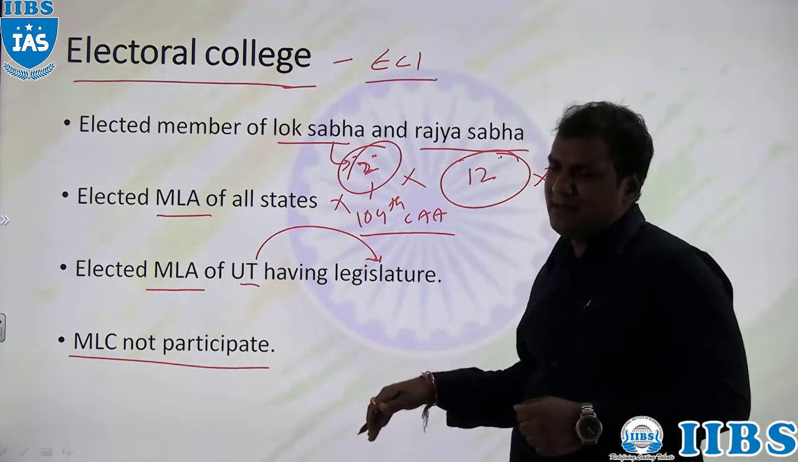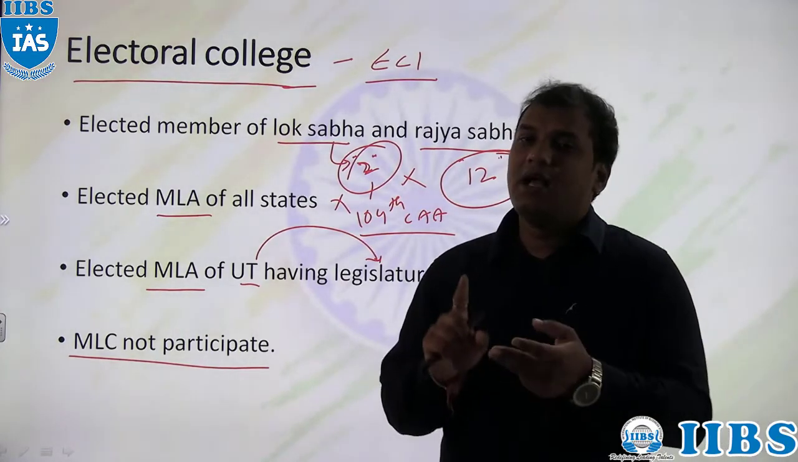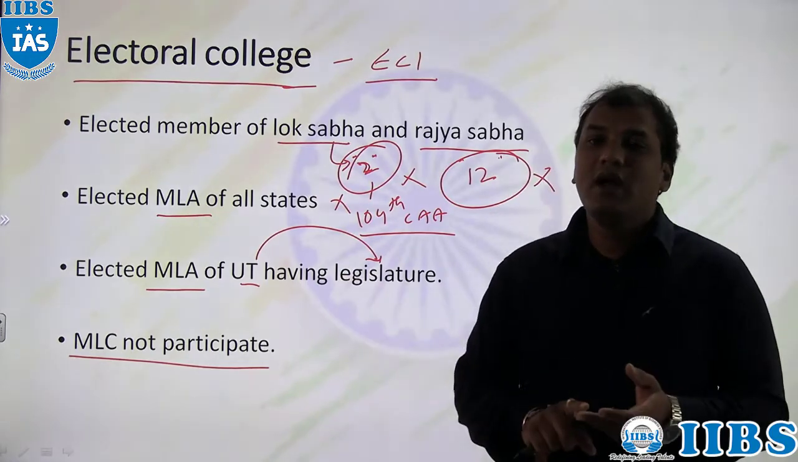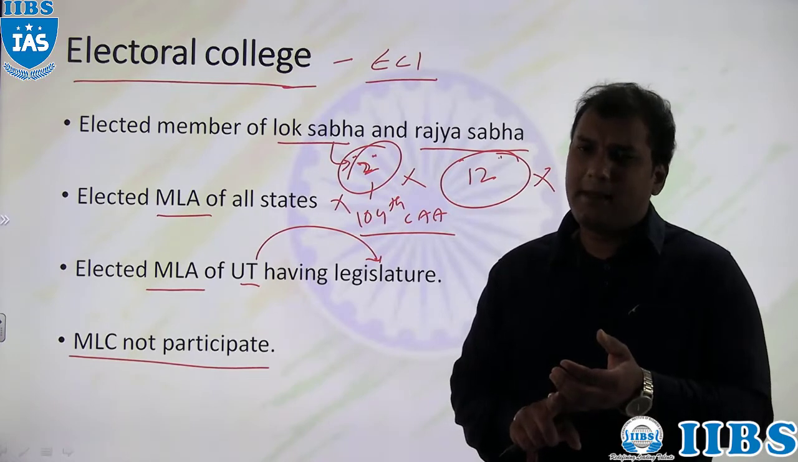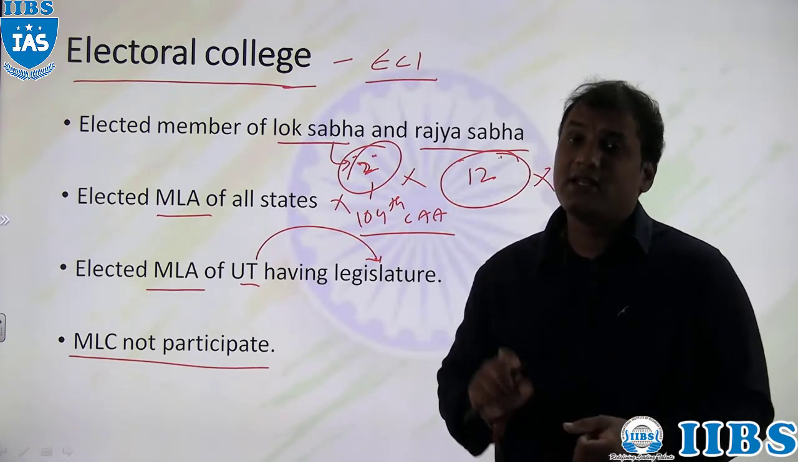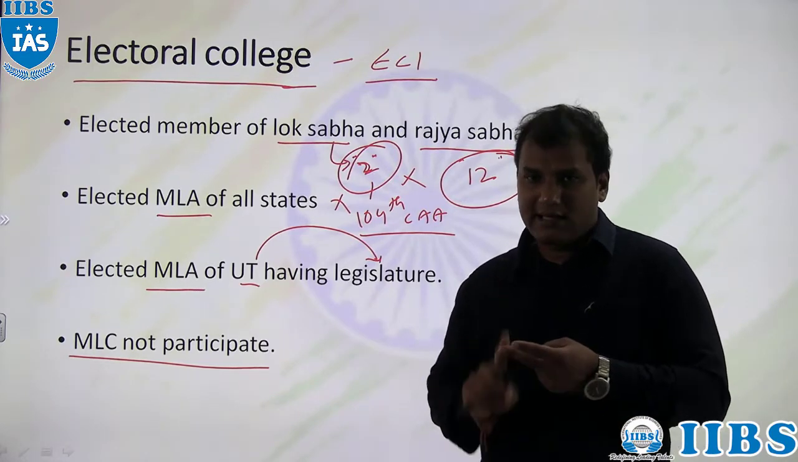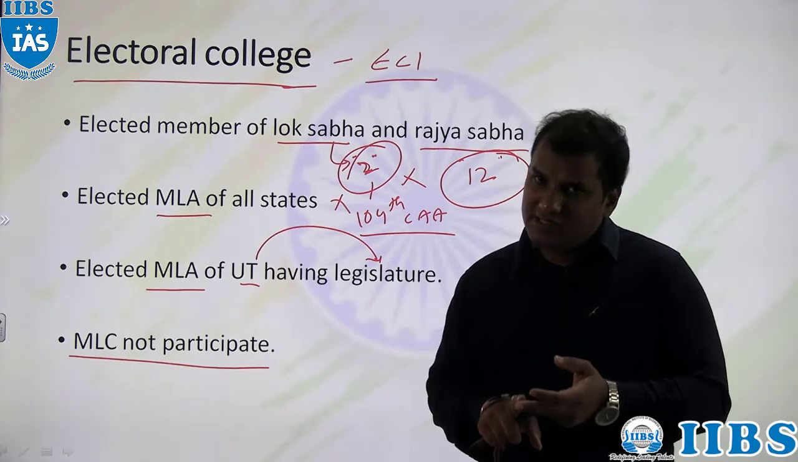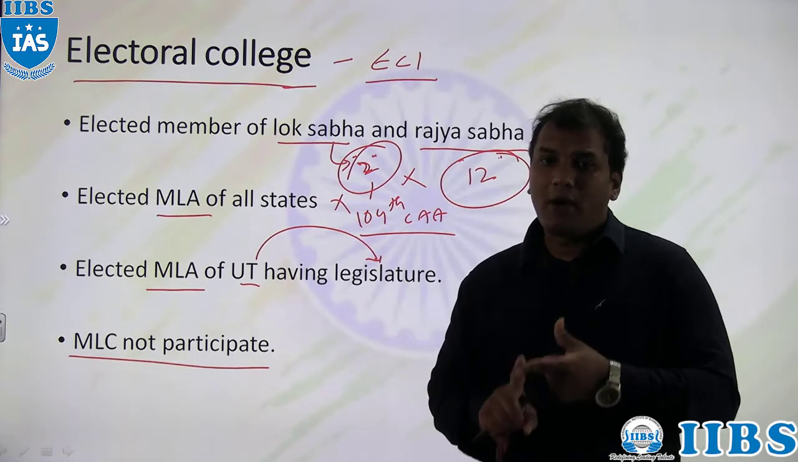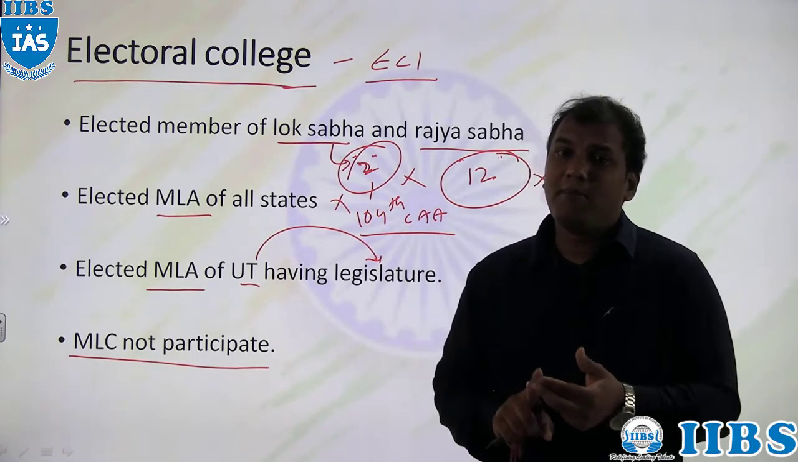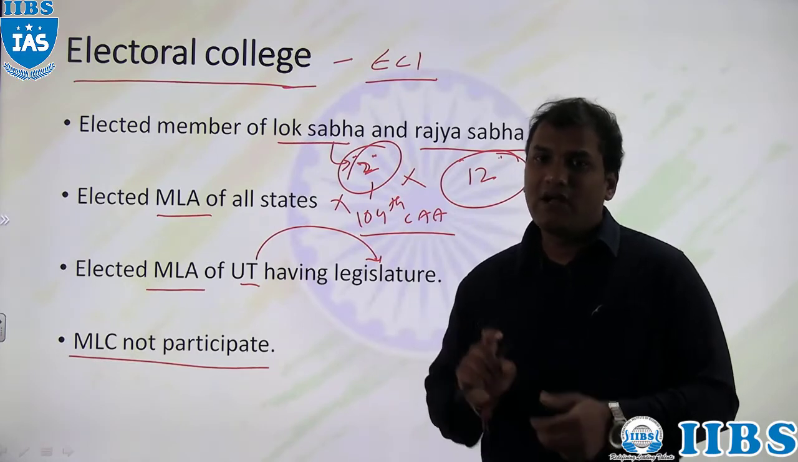So who will participate in the election of president? Elected members of Lok Sabha, elected members of Rajya Sabha, elected members of union territories which have a legislature, and apart from that, elected MLAs of all states in India. Then who will not participate? Nominated members of Lok Sabha, nominated members of Rajya Sabha, nominated MLAs of all states, nominated MLAs of union territories which have a legislature, and nominated and elected members of the legislative council will not participate in the election of president.